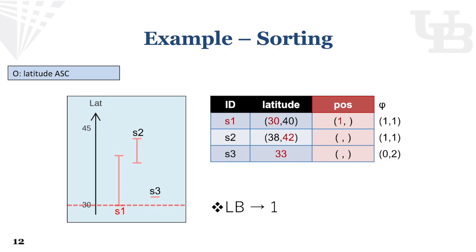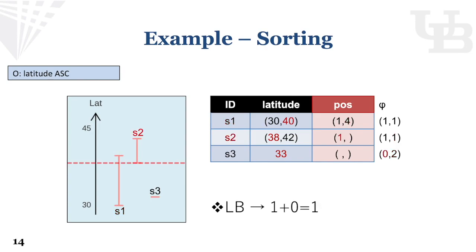The semantics for our uncertain sorting is to count the minimum and maximum number of preceding tuples for each tuple. Here we try to find the sort position for S1. There are no tuples certainly preceding S1, even if we choose the smallest value for S1. So S1 gets a position lower bound of 1. For the S1 upper bound, we count all tuples that can potentially precede S1 using the upper bound of S1. In this case, both S2 and S3 can be sorted before S1 using their lower bound values. So the upper bound position for S1 is the sum of the multiplicity upper bounds of S2 and S3, which is 4.